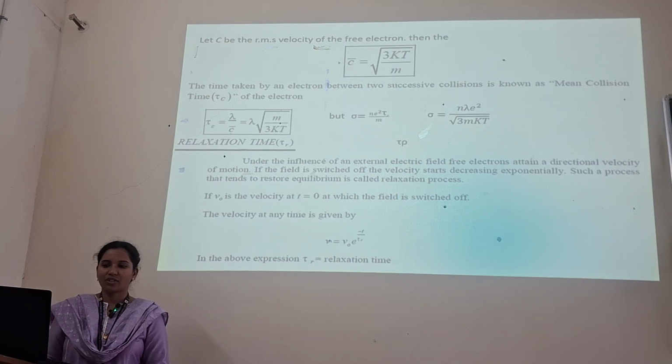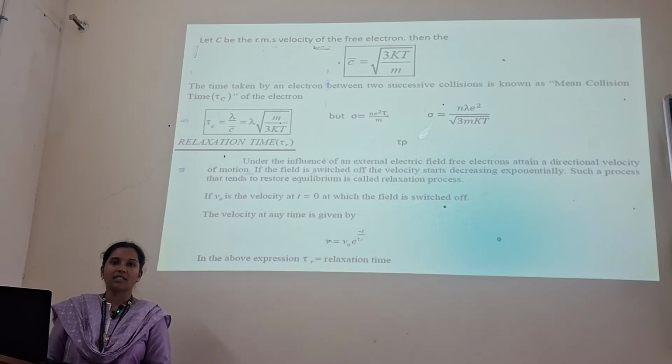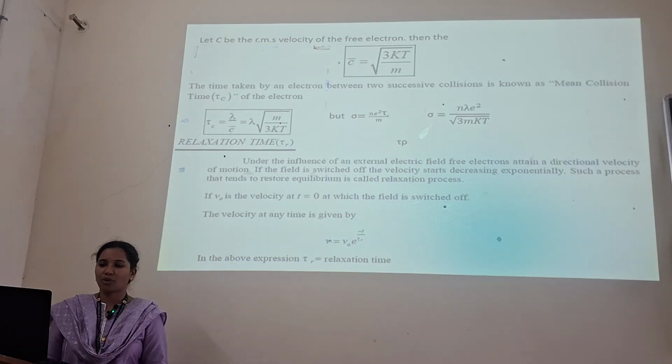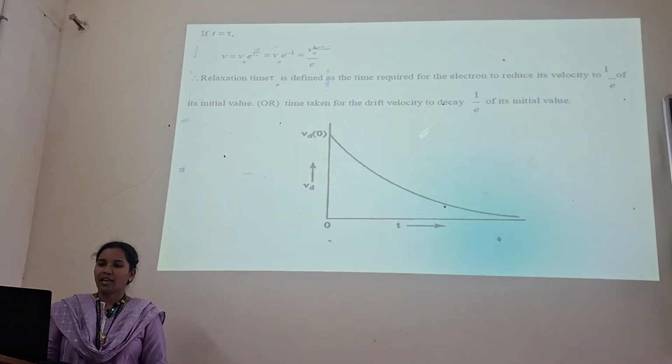Now the relaxation time. Under the influence of an electric field, free electrons attain a directional velocity of motion. If the field is switched off, the velocity starts decreasing exponentially. Such a process that tends to restore equilibrium is called a relaxation process. We have V is equal to V0 e^(-t/τr), where τr is the relaxation time.